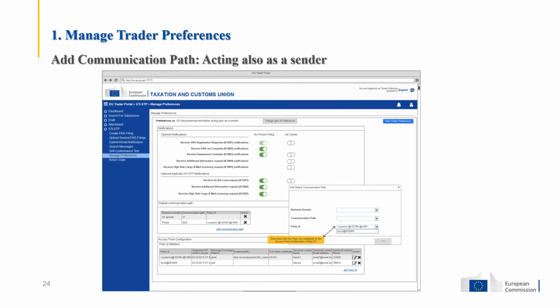The default communication path pop-up is accessible from the Manage Preference page only for users with configuration rights. This pop-up allows the user to define a default communication path per business domain. The system will present the default communication paths, including the business domain. The current values are postal, air, maritime, express, road and rail, the communication path, system-to-system or user-to-system, and the party ID field, which is only available when the communication path is set to system-to-system.